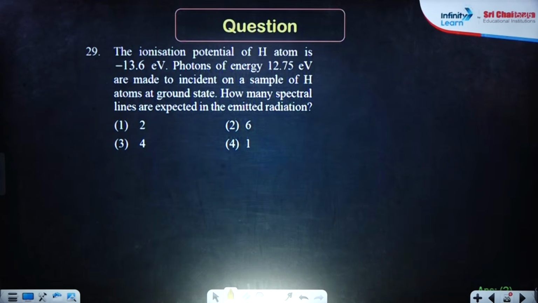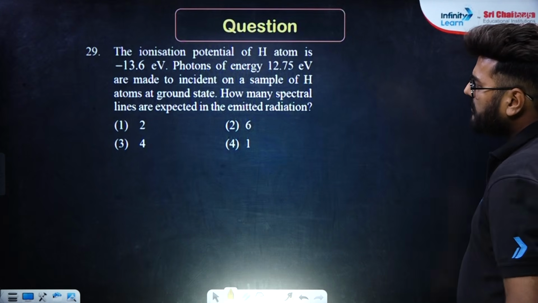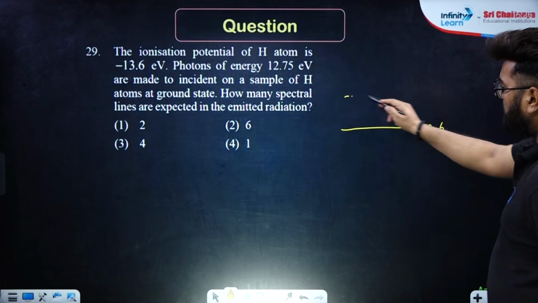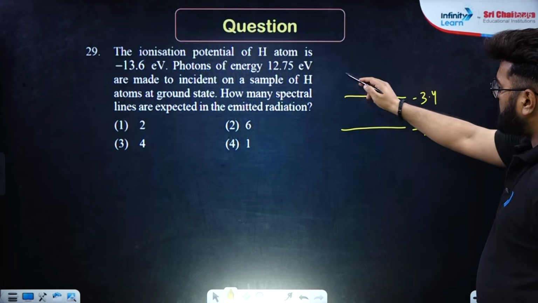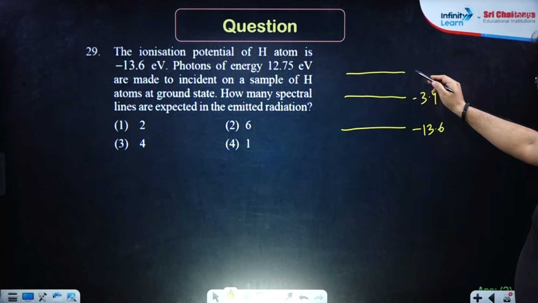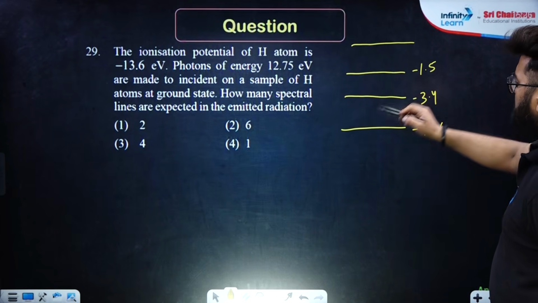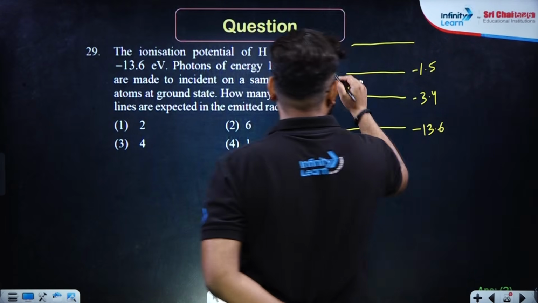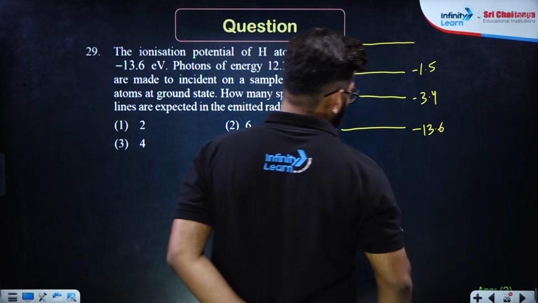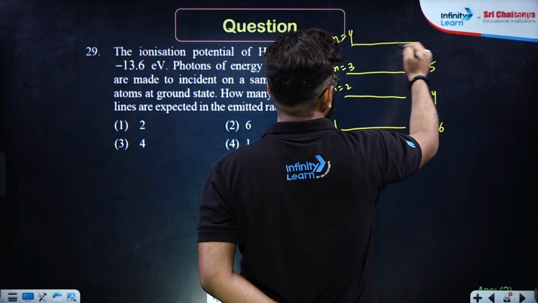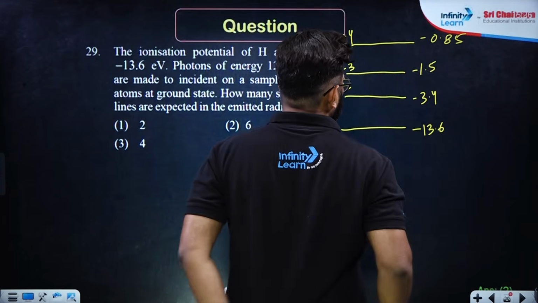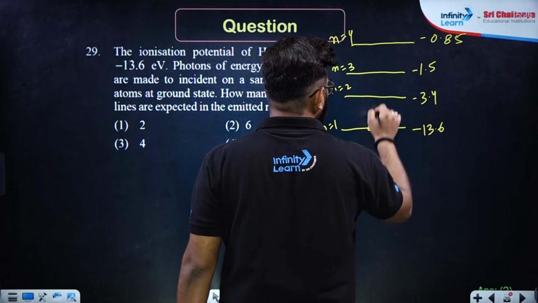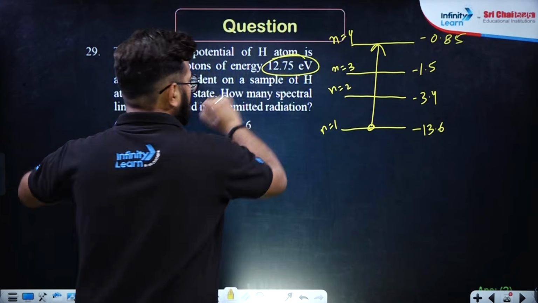Okay, clear. The ionization potential of hydrogen atom is minus 13.6, photon of energy 12.75. Here you need to understand and remember the energy levels of different shells. Minus 13.6, minus 3.4 eV, then minus 1.5, correct? This is n equals 1, this is n equals 2, this is n equals 3, and at n equals 4 you have minus 0.85. Perfect. So basically the electron is jumping from here to here because the difference between them is 12.75.